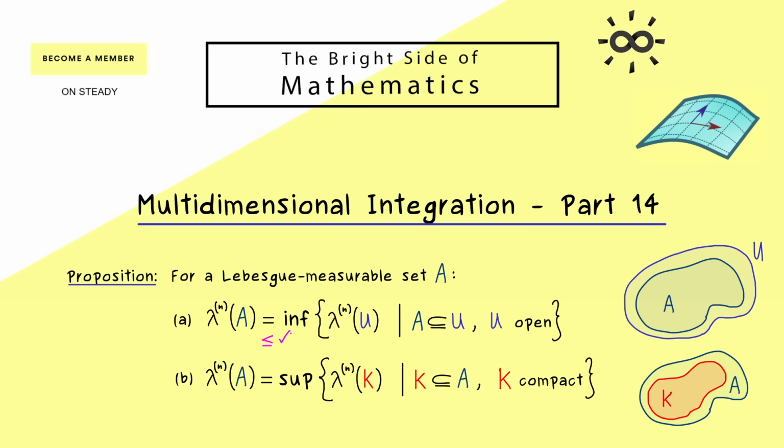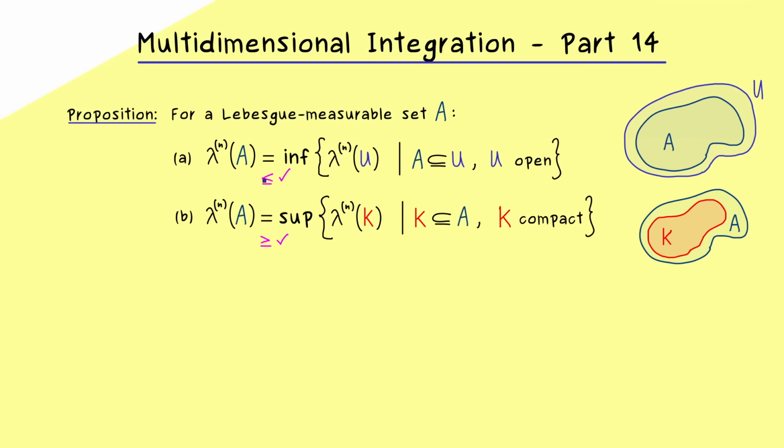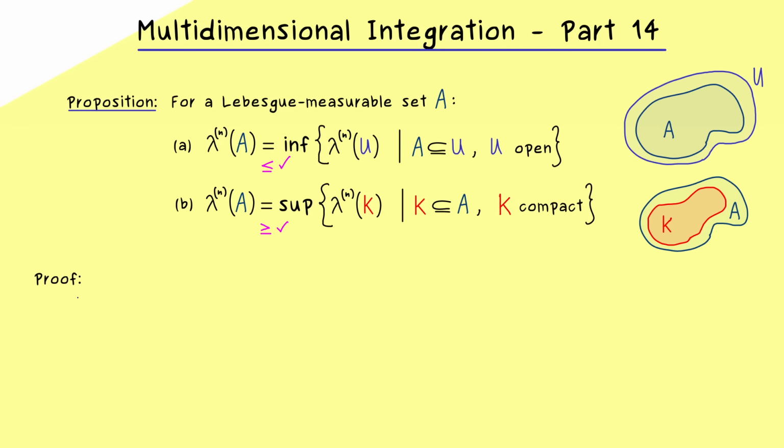So this inequality is given for every open set U with this property, and therefore it also holds for the infimum. And on the other hand, we have the other inequality for this second statement. So the measure of K is always smaller or equal than the measure of A, so it also holds for the supremum. Therefore, if we start with the proof, we actually only have to show one inequality each. And that's exactly what we do now. The whole video will just be about showing these two statements.